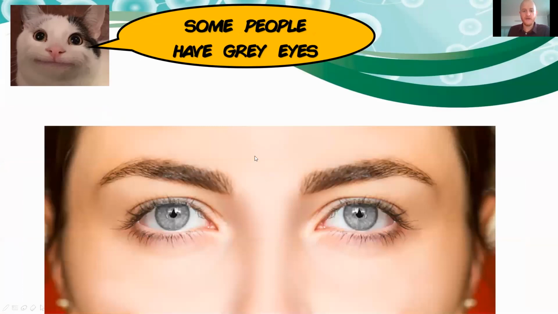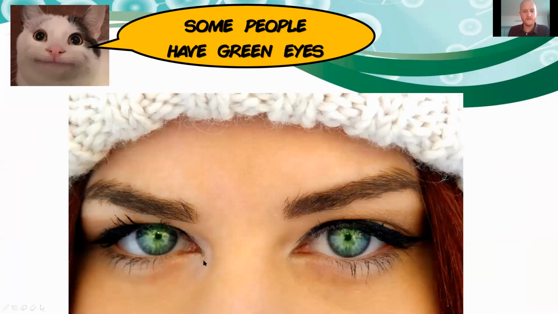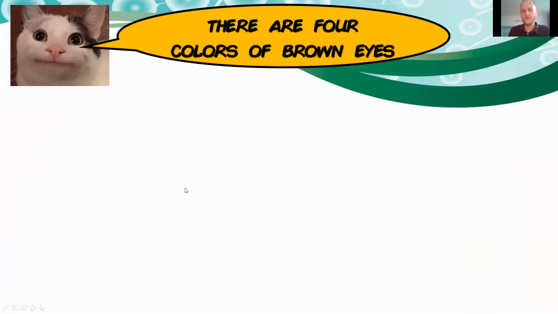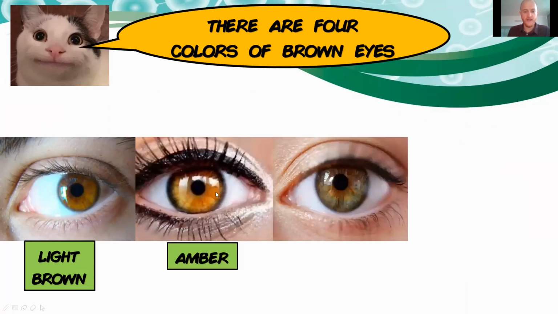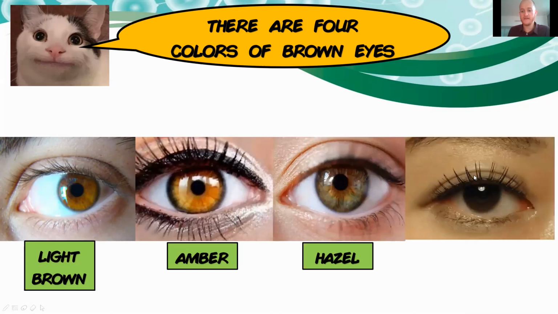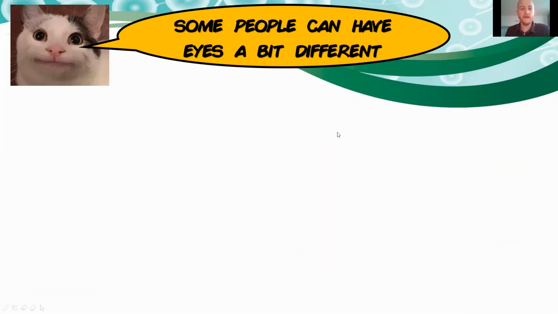Some people have gray eyes too. It's another type of blue color, or green, or remember the 4 colors of brown. There's the light brown, and then we had amber, hazel, like hazelnut, and dark brown, okay? I think most of you have dark brown, probably light brown sometimes, but in Vietnam, this is the most common eye color, okay?